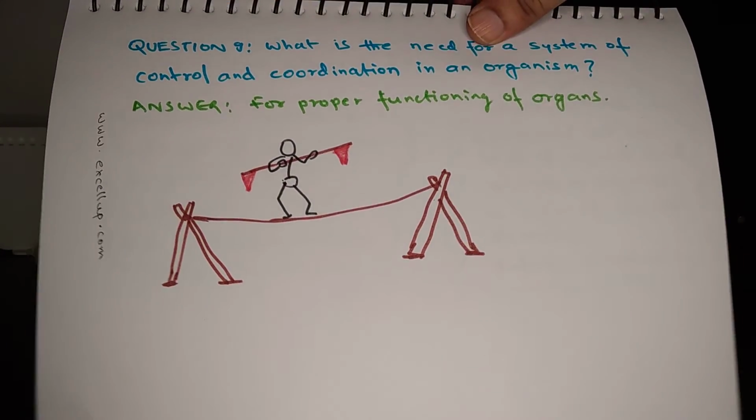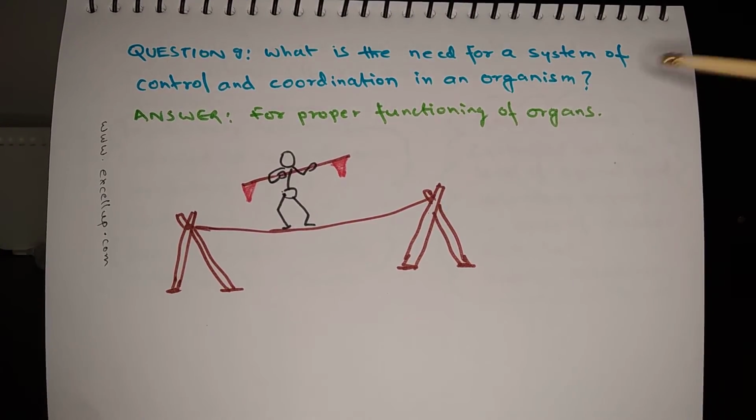Question 9. What is the need for a system of control and coordination in an organism? The answer is very simple. For proper functioning of organs and for proper coordination of working of different organs. So you can take the example of a simple act like walking.